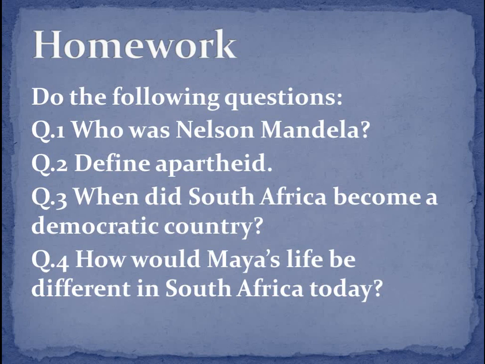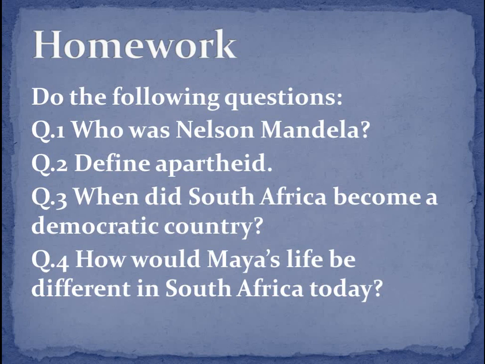But before that, the homework that you will do. The questions are: question number 1, who was Nelson Mandela? Second, define apartheid. When did South Africa become a democratic country? How would Maya's life, Maya being the 11-year-old girl that we talked about in the starting, be different in South Africa today?